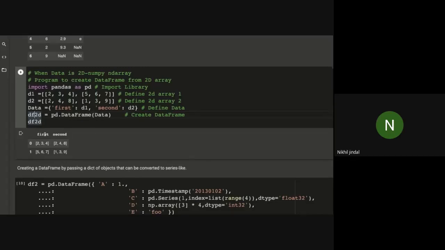So here you can see d1 and first and second. We have index 0 and 1, obviously, because we haven't passed any index value. So for these 2 rows, the values are 2, 3, 4, that is an array. A single array value.